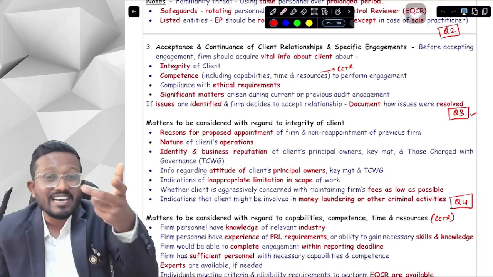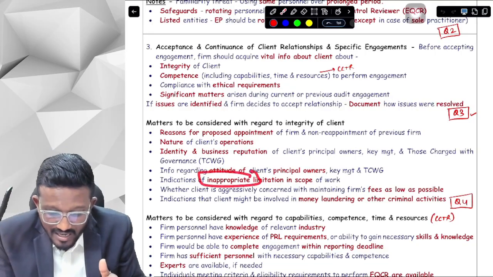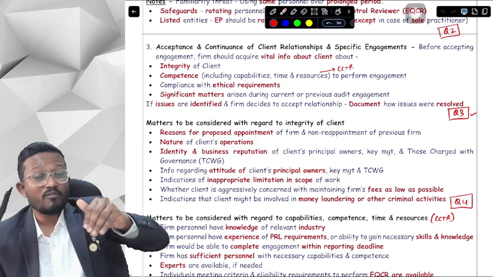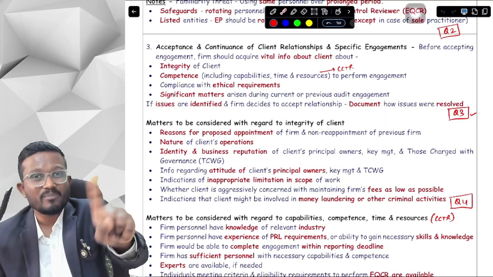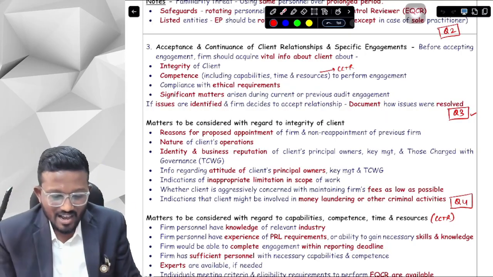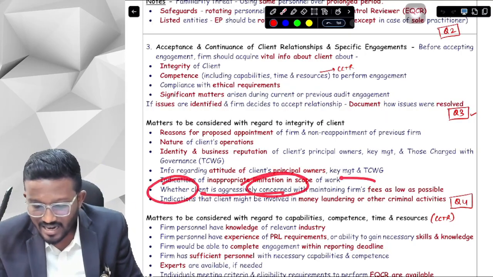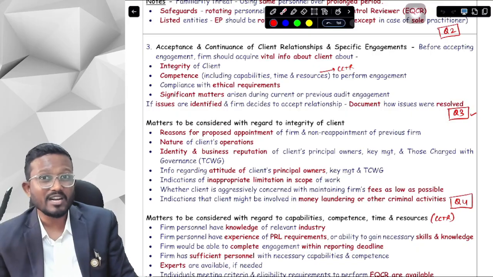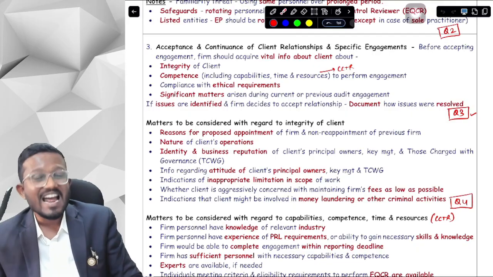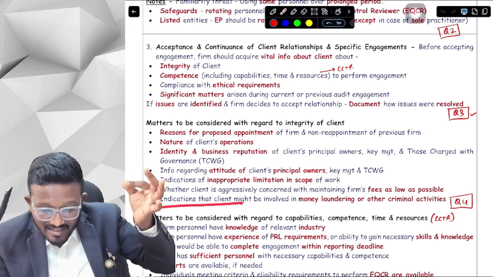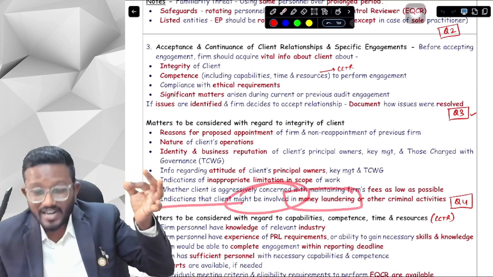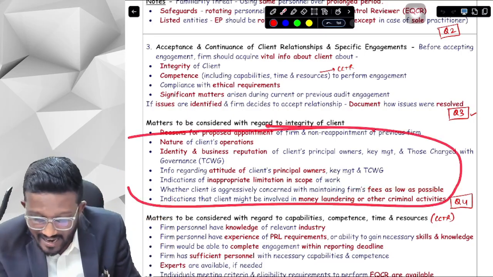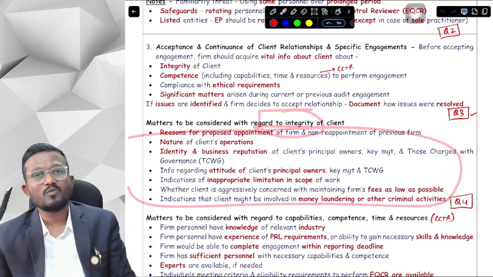Is there any indication that there will be an inappropriate limitation in the scope of work, that they will be putting a limitation on the scope of work that is not appropriate? Whether the client is concerned that they should maintain our fees as low as possible, because if our fees are low, we will not be able to work that much. And lastly, whether there is any indication that the client is involved in money laundering or any other criminal activities. If any of the answers is yes, then there is an integrity issue with the client.